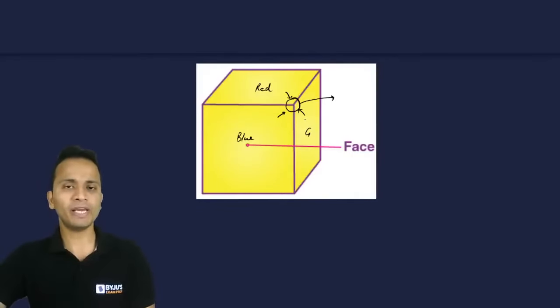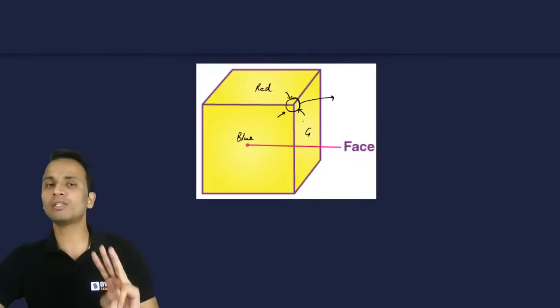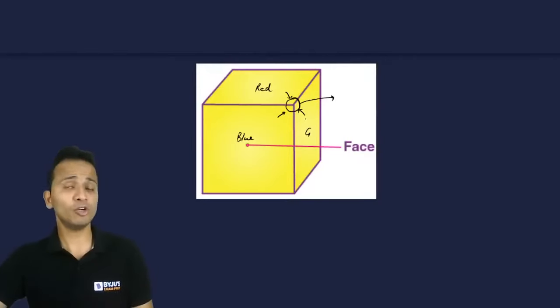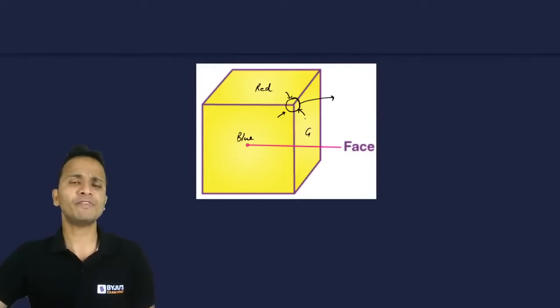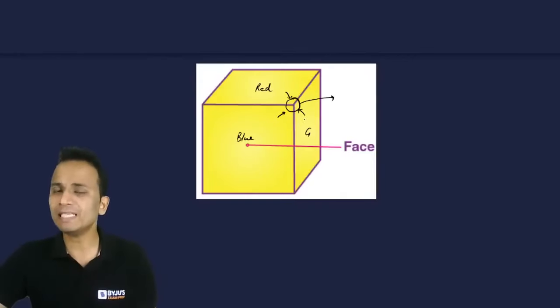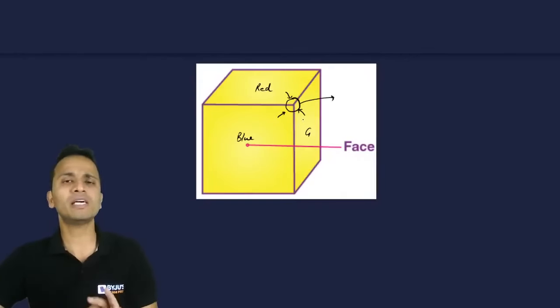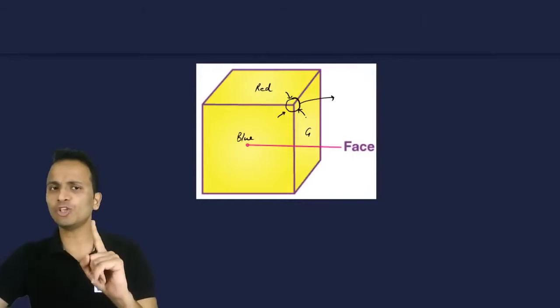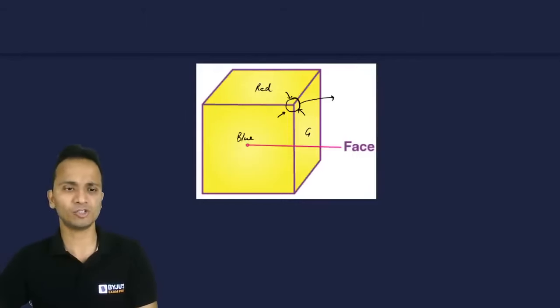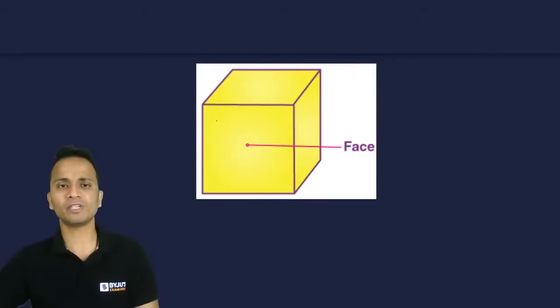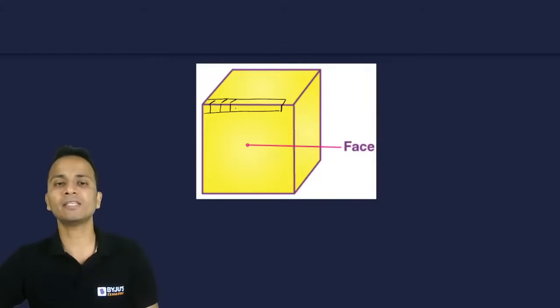So ये जो corner में एक piece lie कर रहा है, इसके all three faces will be painted. So if the question will ask you how many of the pieces will have all three colors on them, ऐसा सिर्फ एक ही cube होगा जिसपे सारे के सारे तीन colors होंगे. Right? Now moving further, the pieces which are lying on the edge, इधर edge पे lie कर रहे हैं. So these will be some pieces, okay, like this.